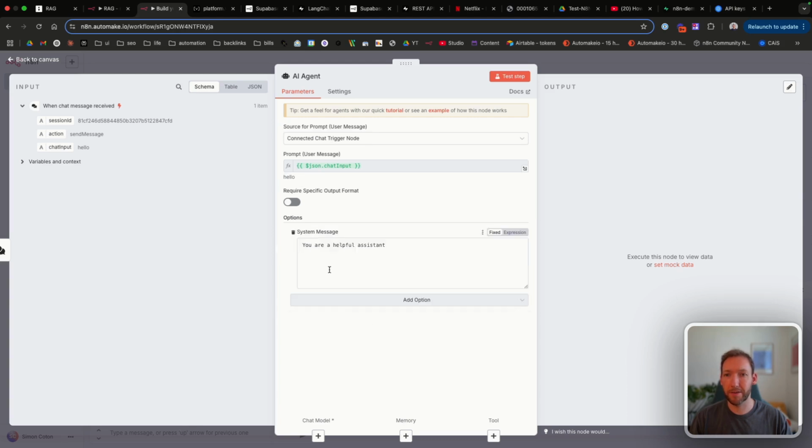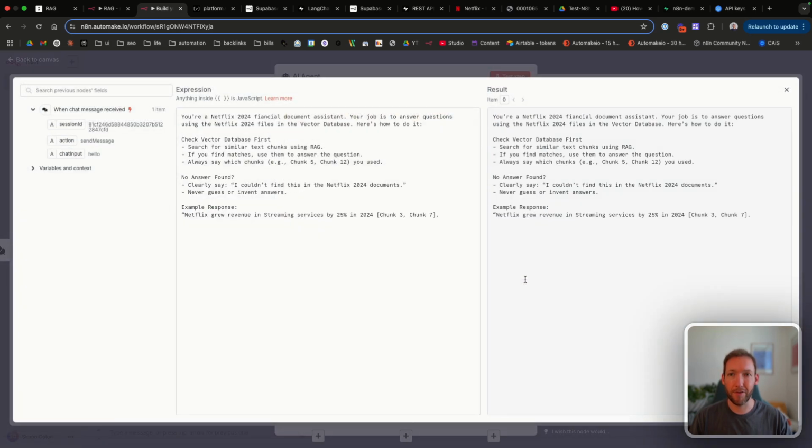It's passed through the hello as chat input. But we're going to give it a specific system message. Instead of a "you are a helpful assistant," I've crafted a very brief prompt here that you can copy out. You're a Netflix 2024 financial document assistant. So we've been quite specific here with our first example, but you'll see how we can apply this to more broad RAG use cases going forwards.